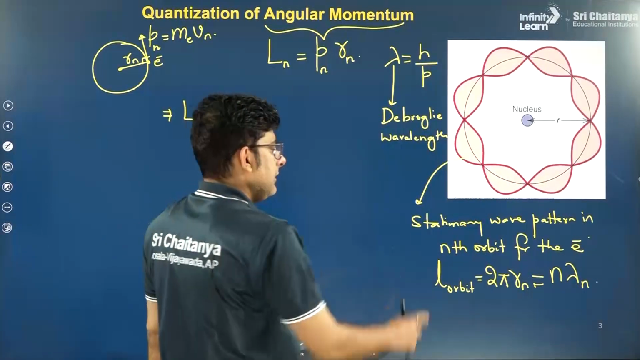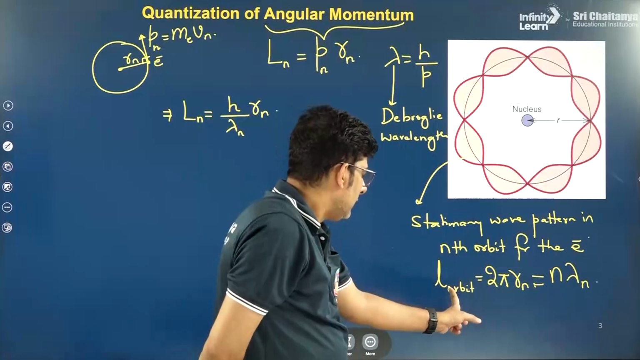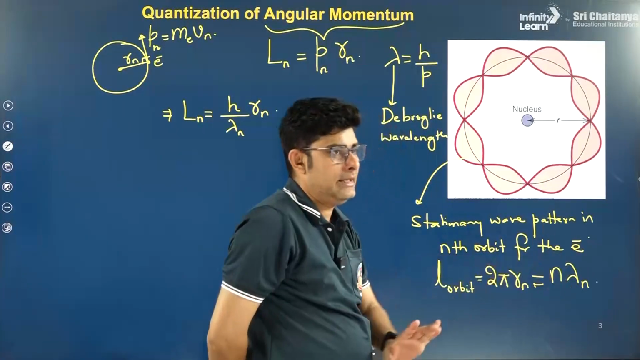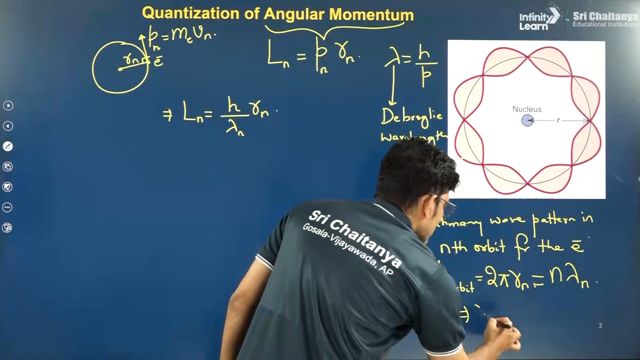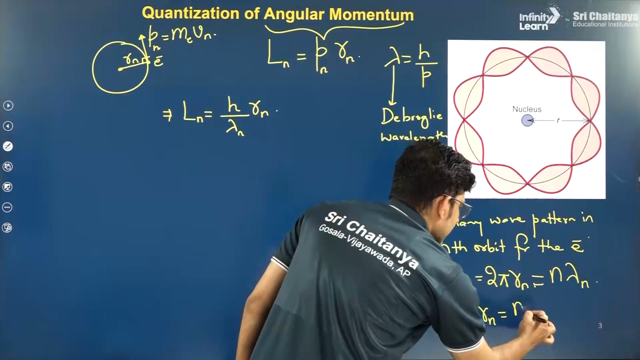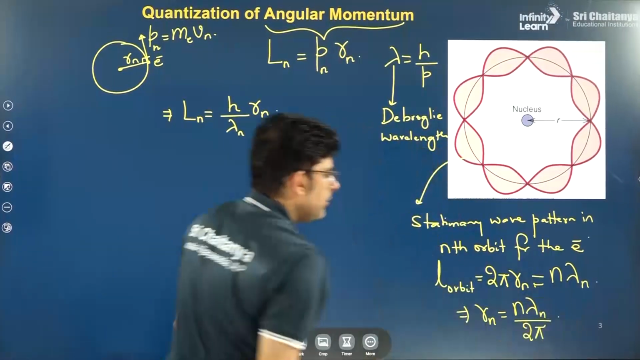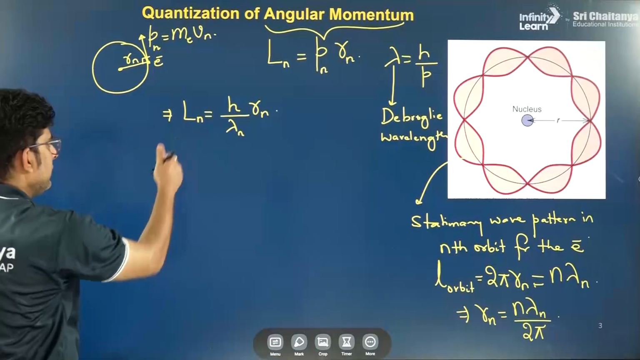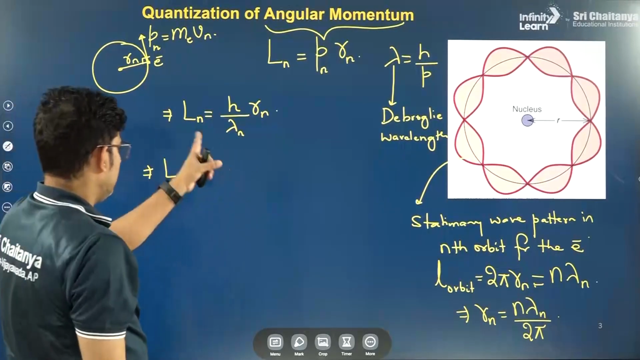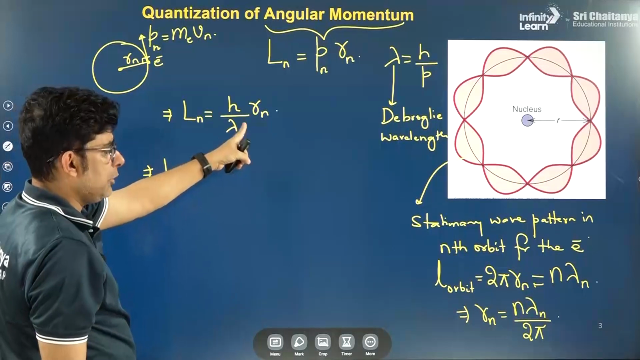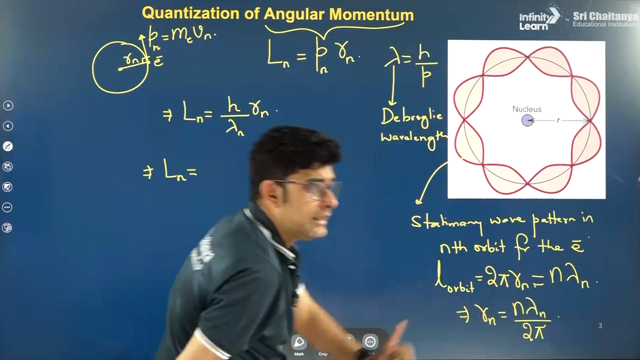So if you see a stationary wave with n complete pulses, that means the length of the orbit will become n lambda n. Going by this, the radius of the nth orbit can hence be written as n lambda n by 2 pi. Now the angular momentum in the nth orbit, Ln, is h by lambda n into Rn, and the length of the orbit we have seen is 2 pi Rn. So from there we got Rn is n lambda by 2 pi.